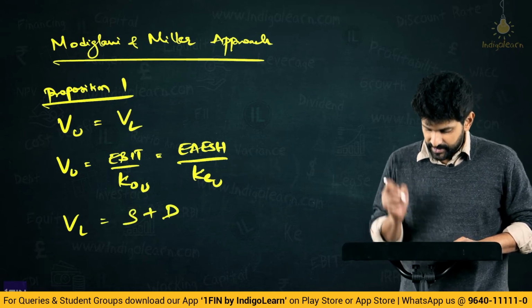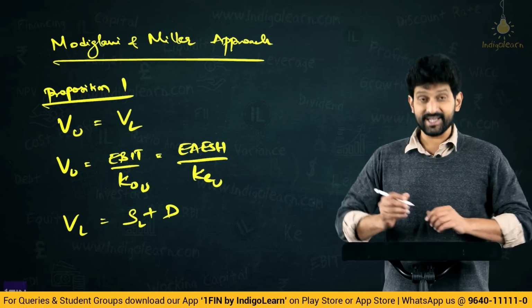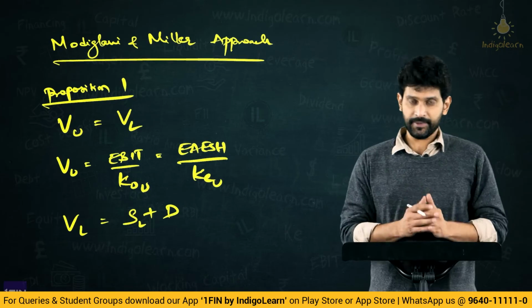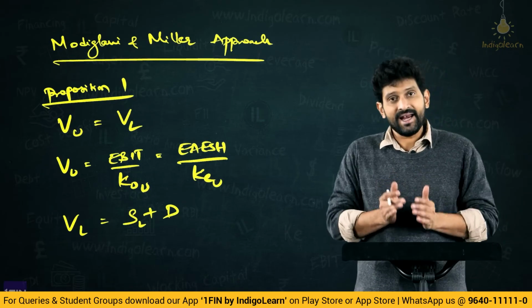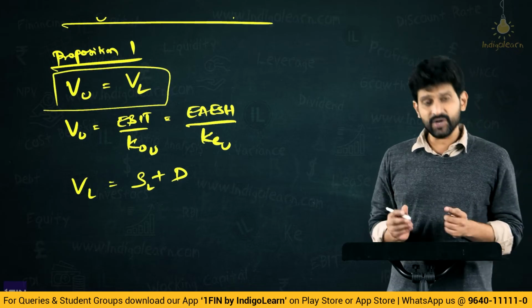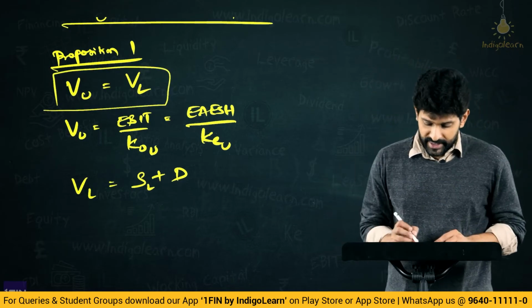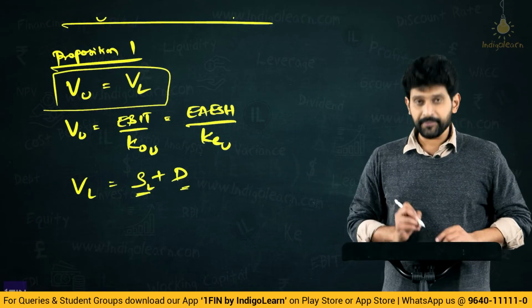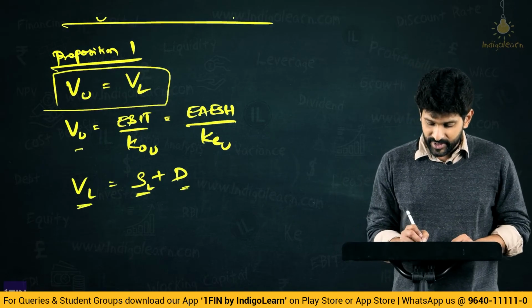S plus D. What is S? S is the equity component of the levered firm plus the debt component. Now, this is how we compute the value of unlevered and levered. Now, here friends, we said value of unlevered is equal to value of levered. Therefore, in levered structure, you have two components, not just equity, you also have debt. But we said value of levered is equal to value of unlevered.